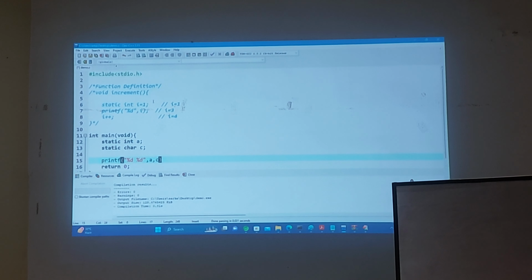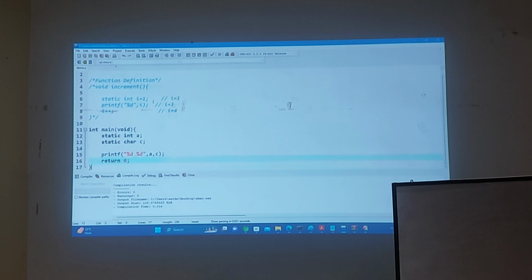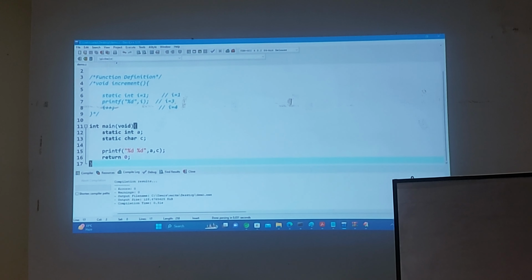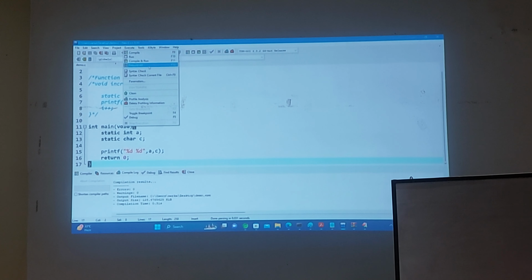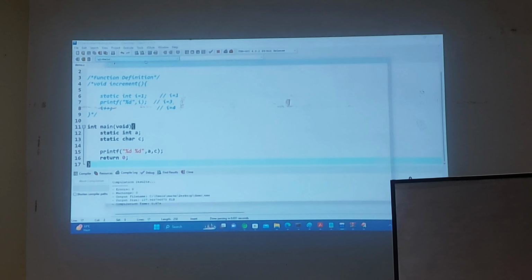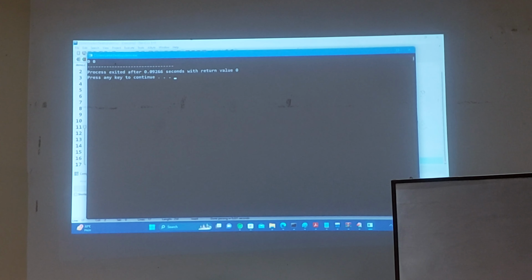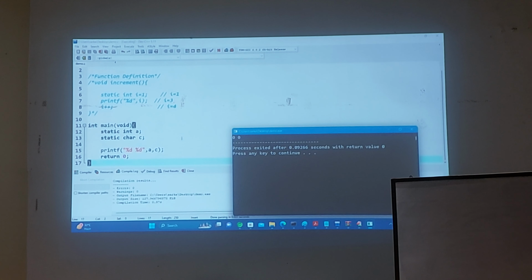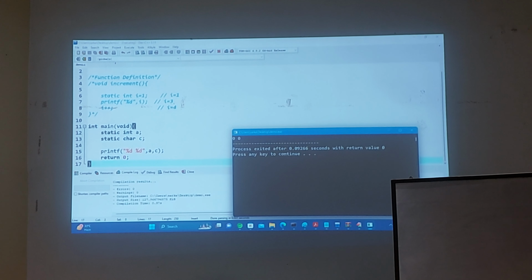First one will be 0, no doubt about that. Don't think that it's a garbage, but it's a 0 only. But C will be what? Is it the space, or maybe a null character may come? Let's see. Compile and run. They are considering both 0, 0. So that means anyhow it will be considered internally as null only. So it will be considering 0, not space. But in Java it is the space.